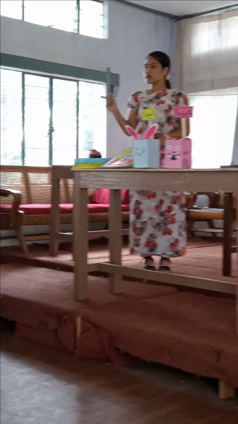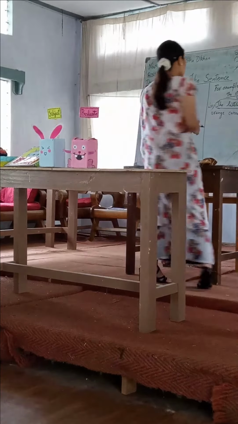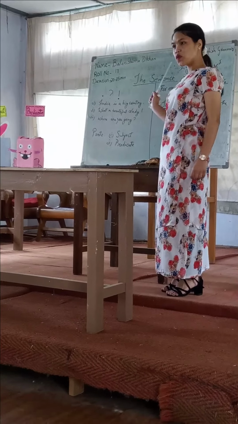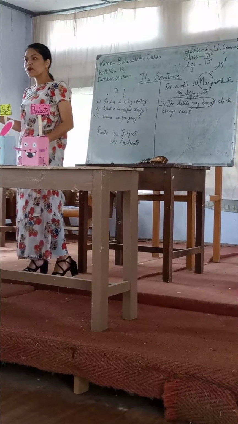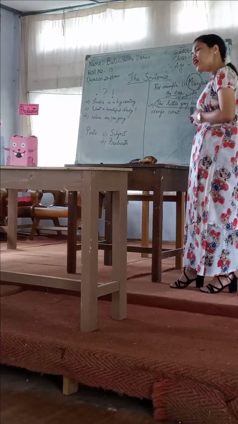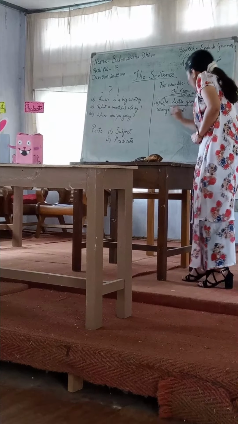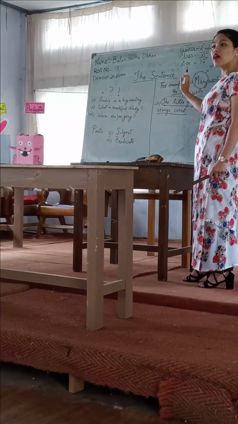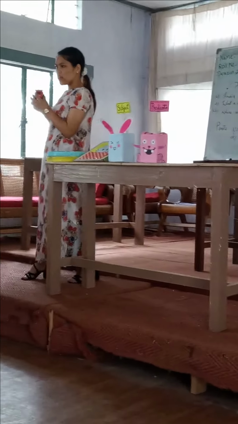Now let us find the predicate of the sentence. See. Can anyone tell me what the little grey bunny did? Yes, very good. Here the little grey bunny ate the orange carrot. So here, ate the orange carrot is the predicate. Okay.